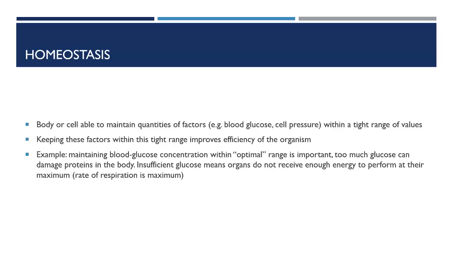When these factors are within this range, the body becomes more efficient. For example, maintaining blood glucose in a small range is important, as too much blood glucose can damage proteins in the body, but too little glucose means most organs, most importantly the brain, will be unable to function properly.